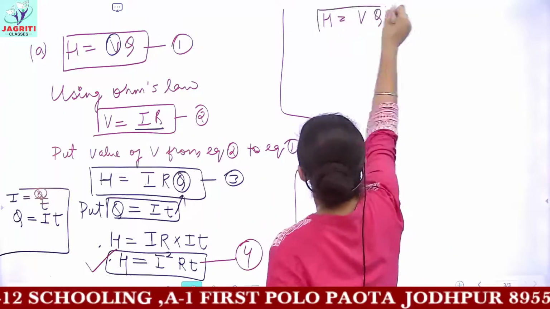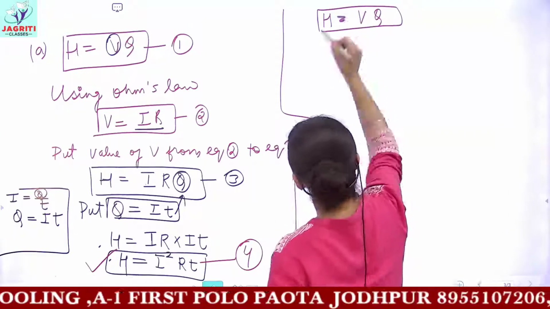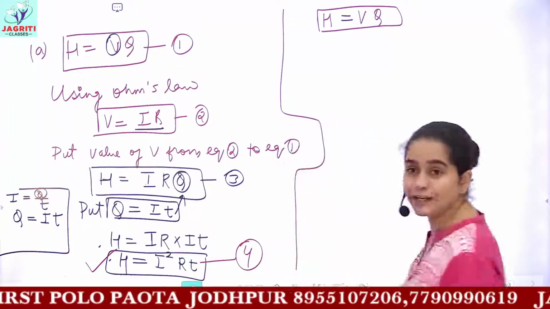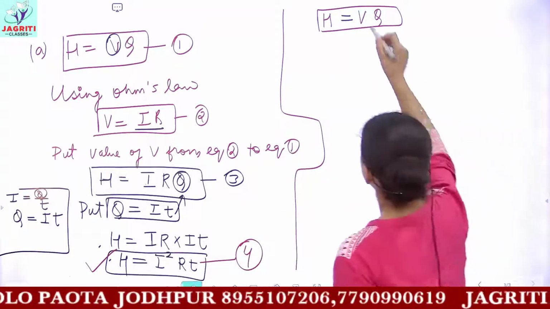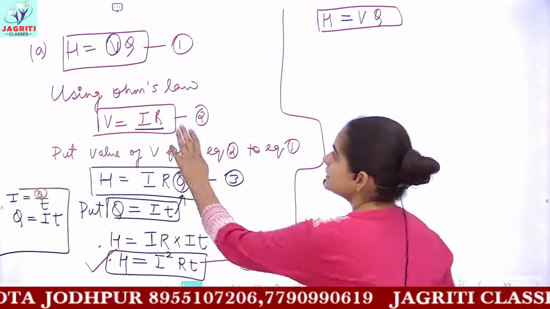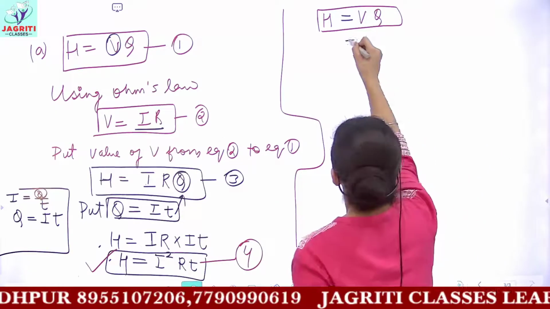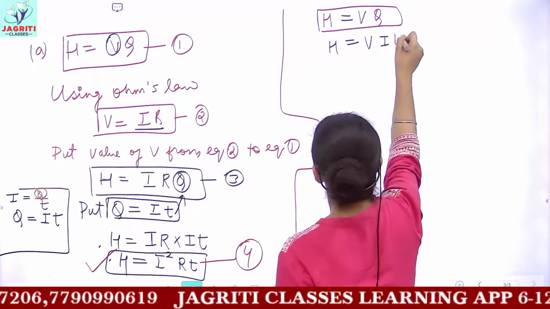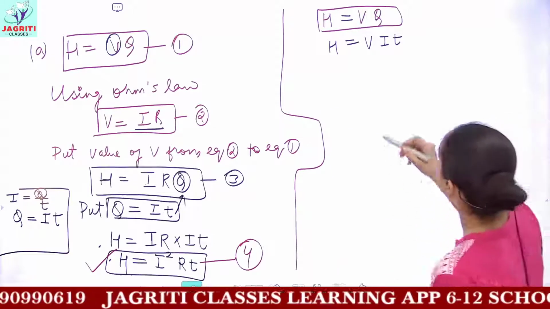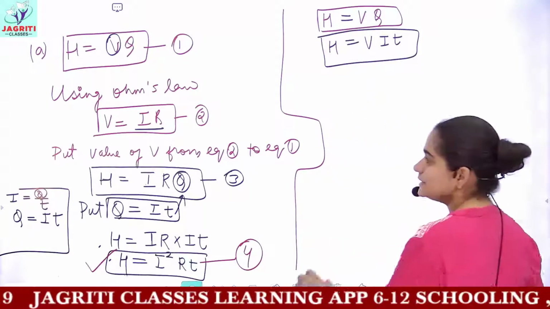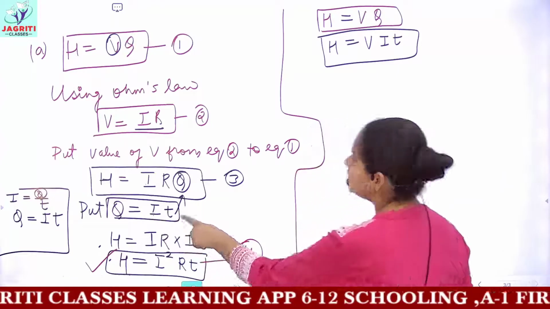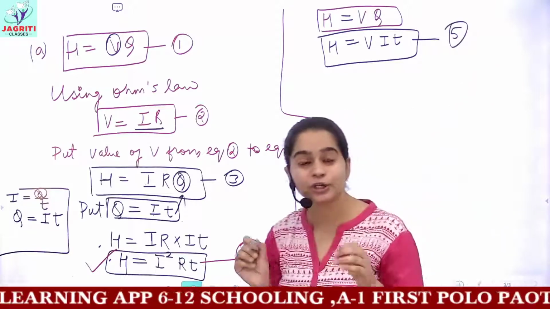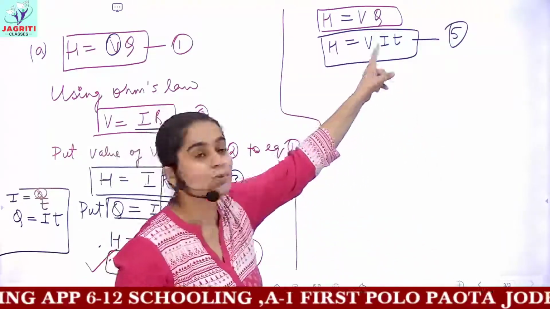Heat, if I use the first equation, is equal to V into Q. Heat is potential into charge. Then in this, first I substituted the value of V. Now I can write heat is equal to, in place of Q, Q is I into T. So this again gives you one more formula of heat. When you substitute the value of Q as I into T, then you get equation five: heat is the product of potential, current and time, V into I into T.